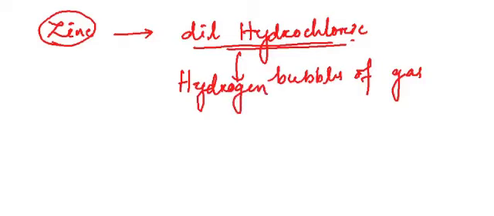So after considering all these examples, we can make out that there is some kind of change taking place when we add these substances. Like when we add zinc and hydrochloric acid, some reaction is taking place due to which hydrogen gas is formed. Similarly, when you are burning magnesium in the presence of oxygen, then magnesium oxide is getting formed. So some kind of reaction, some kind of change is taking place. Let's first characterize the change which is taking place.